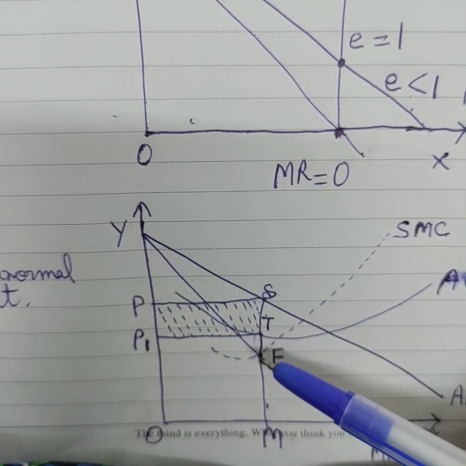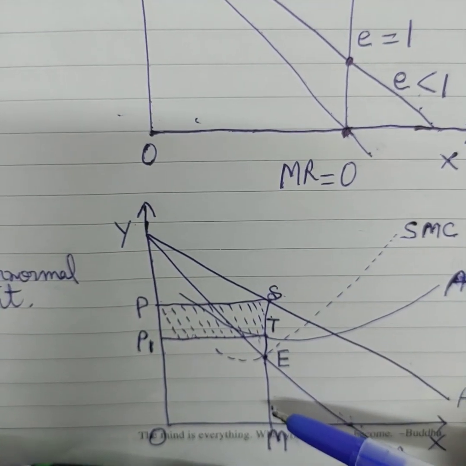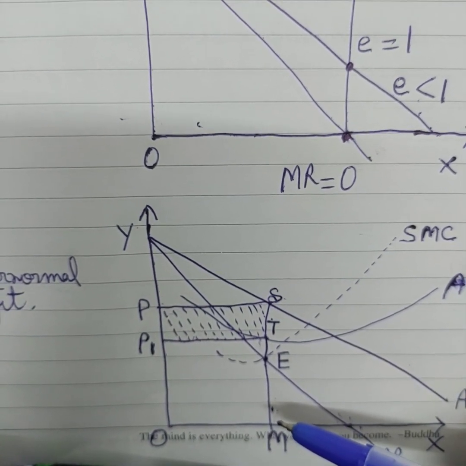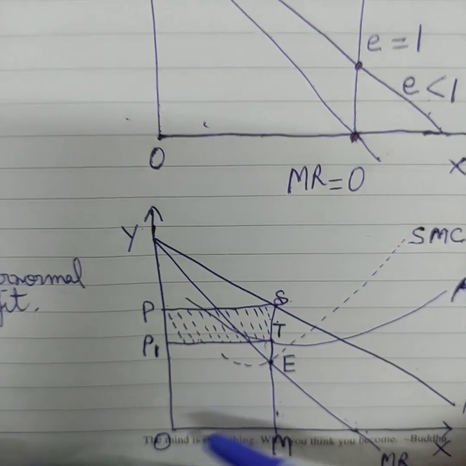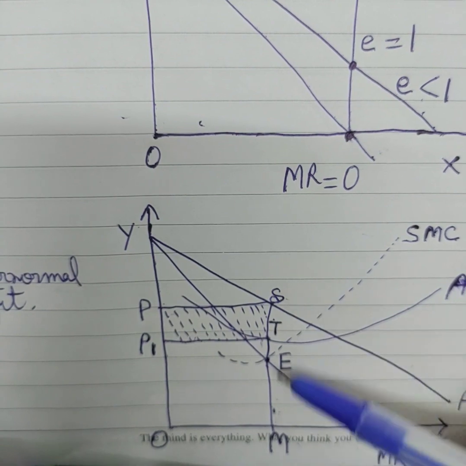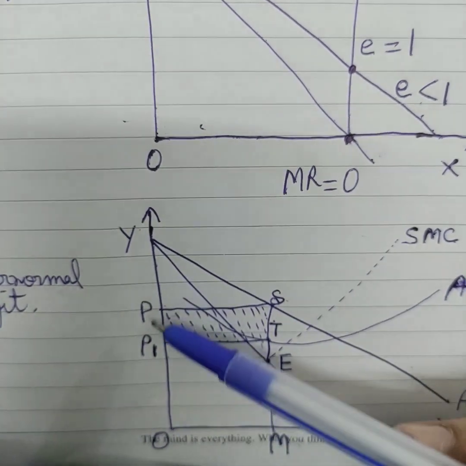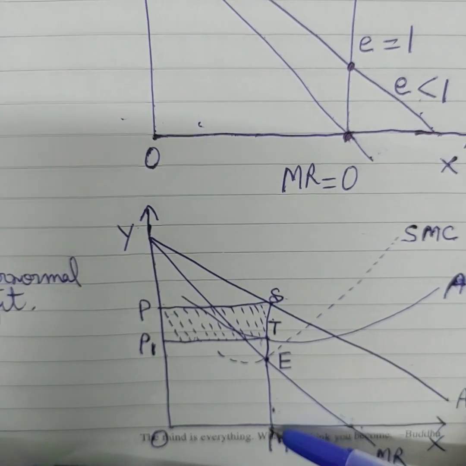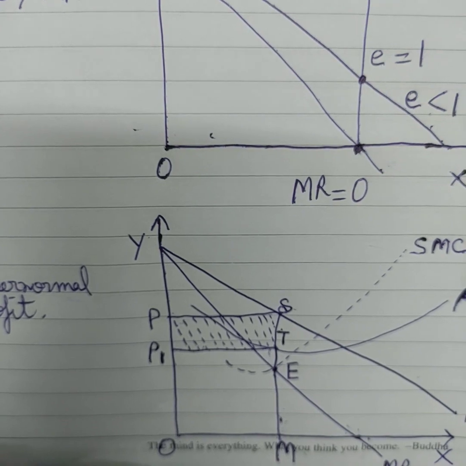So again we'll take price into quantity, and it will be used for calculating total revenue. The area of this bigger rectangle, OPSM, we get by calculating price into quantity here. Okay, understood?